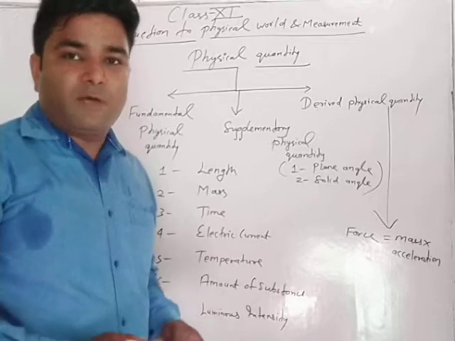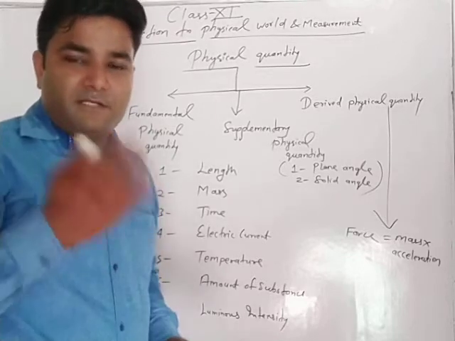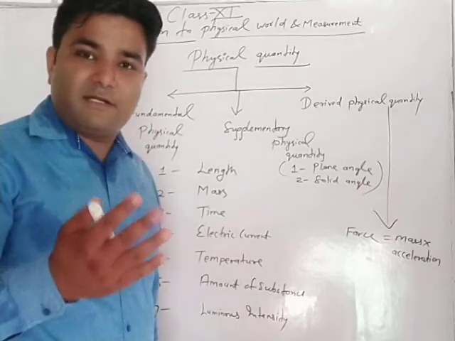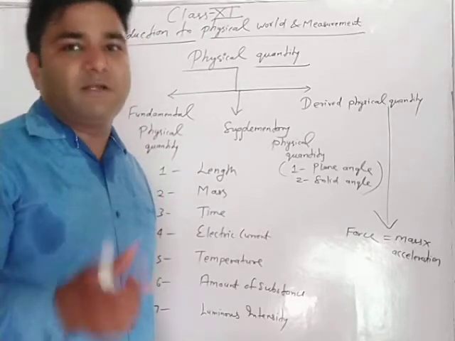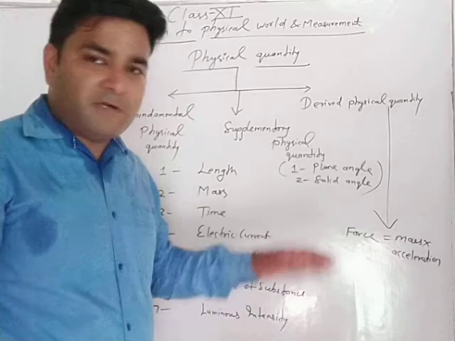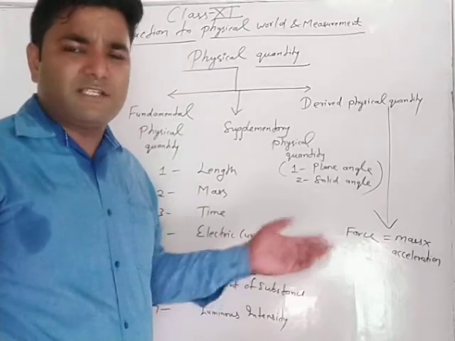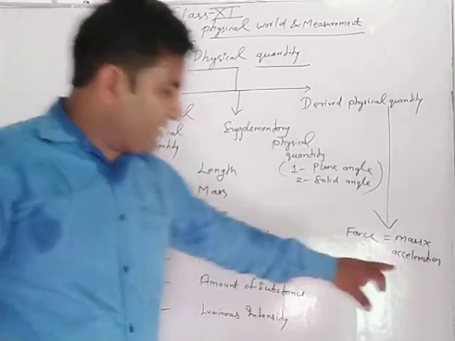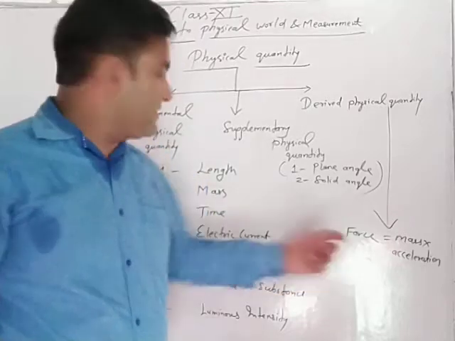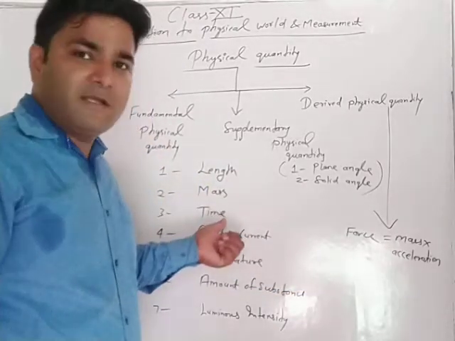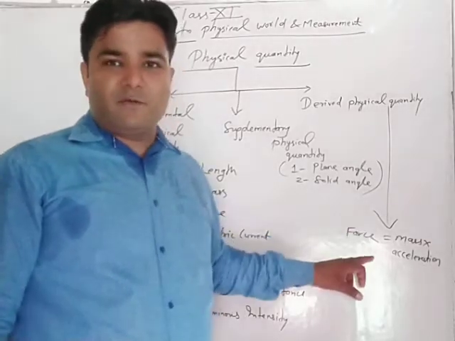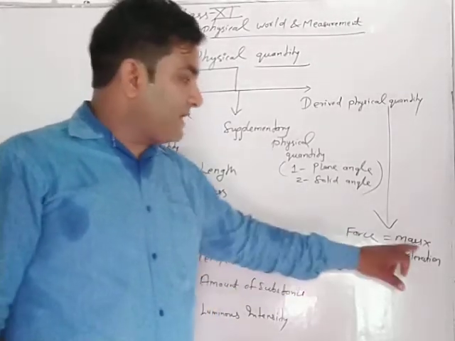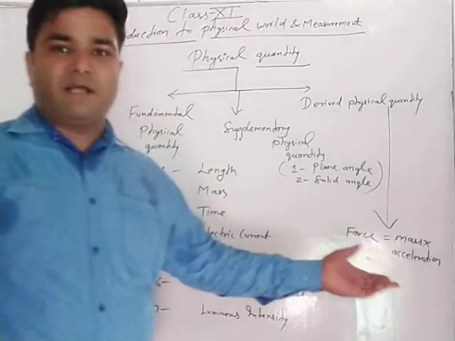Acceleration, you all know, is this: distance taken in unit time is speed, and speed taken in unit time is acceleration. It means speed upon time, and speed means distance upon time. So acceleration depends upon distance and time. Distance means length, and time is here a fundamental physical quantity. It means force is a derived physical quantity that depends upon mass and acceleration. Acceleration is also derived.